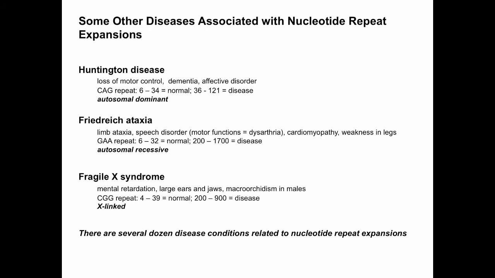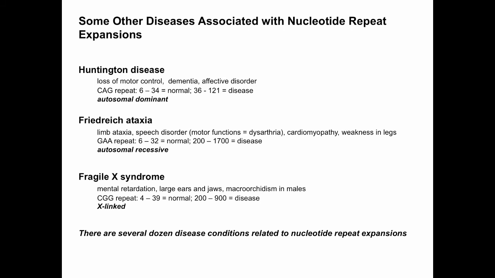Friedreich ataxia, another nucleotide repeat syndrome. This one's an autosomal recessive. 6 to 32 repeats in a GAA repeat, that's normal. 200 to 1700 repeats suggest you have the mutation and the disease manifests. It has limb ataxia, disordered speech, motor functions. There may be cardiomyopathy. There can be weaknesses in the lower extremities.